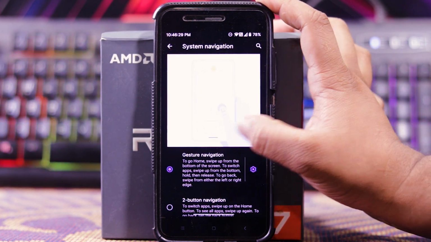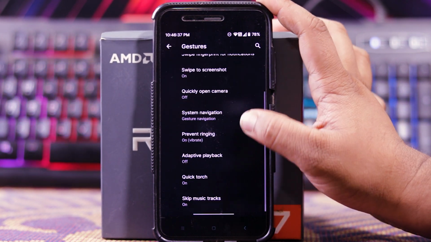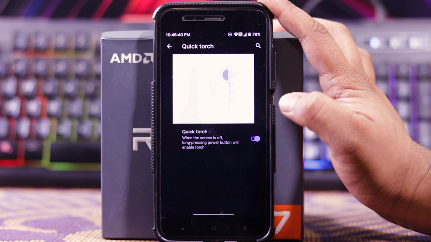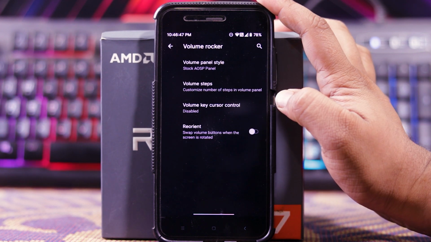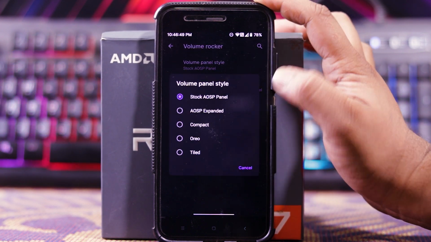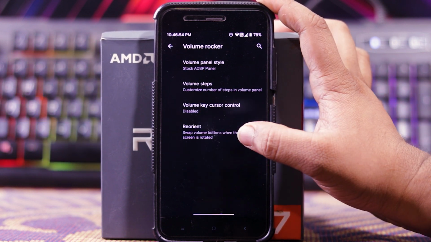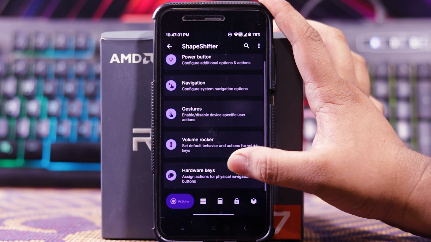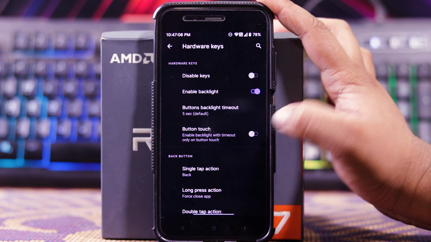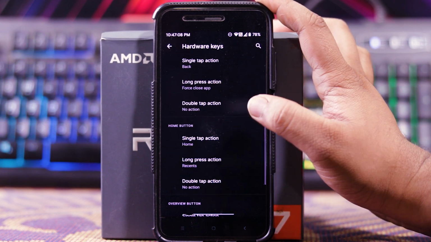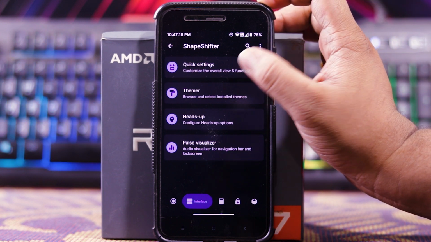In this you get the same options. Then you get prevent ringing, adaptive playback, quick torch, that is long pressing the power button will enable a torch, and skip music tracks. Then in volume rocker, you get volume panel style, and you get volume tap, volume key cursor control, and reorient volume rocker. Then in hardware keys, you get disable keys, enable backlight, backlight timeout, button touch, back button, home button, and recent button customization.